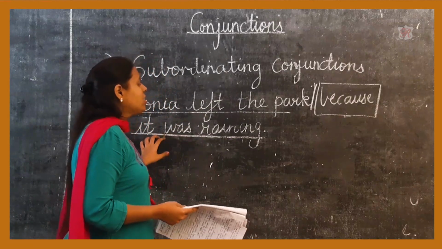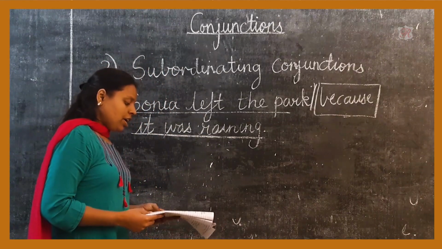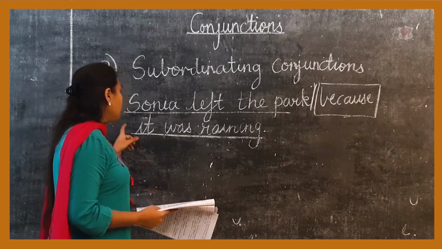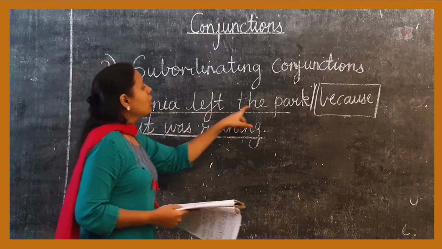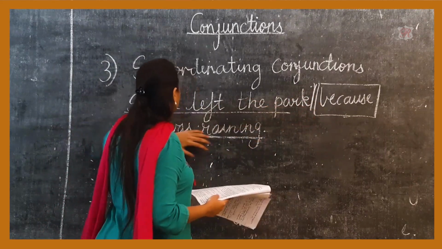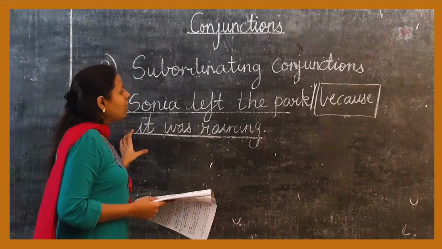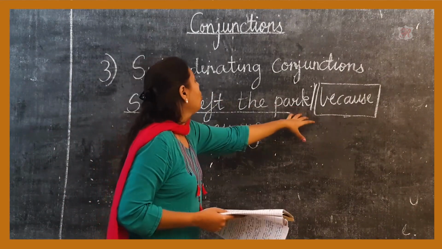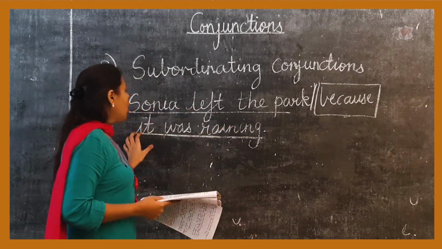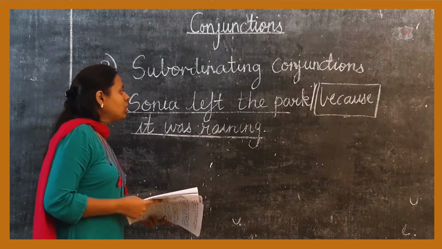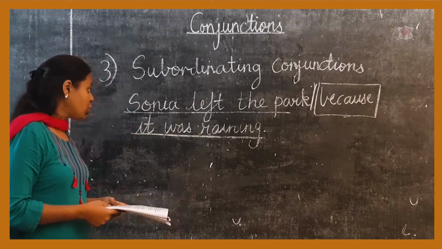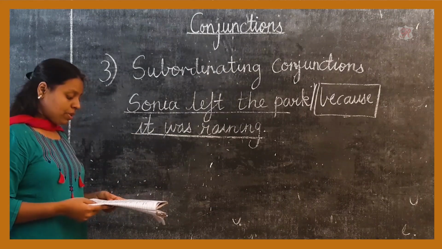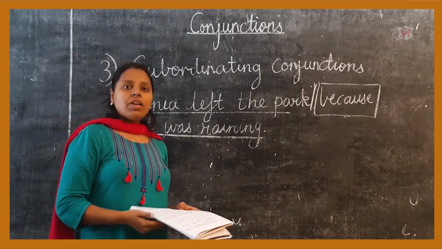In all these three examples, the dependent part depends upon the first part in order to make a meaningful sentence. For example, if I say only it was raining, it will not have any complete sense. So it needs the first part of the sentence, that is the main clause, along with the subordinating conjunction and the dependent clause. These are various types of examples. Now, I'll give you one more example.